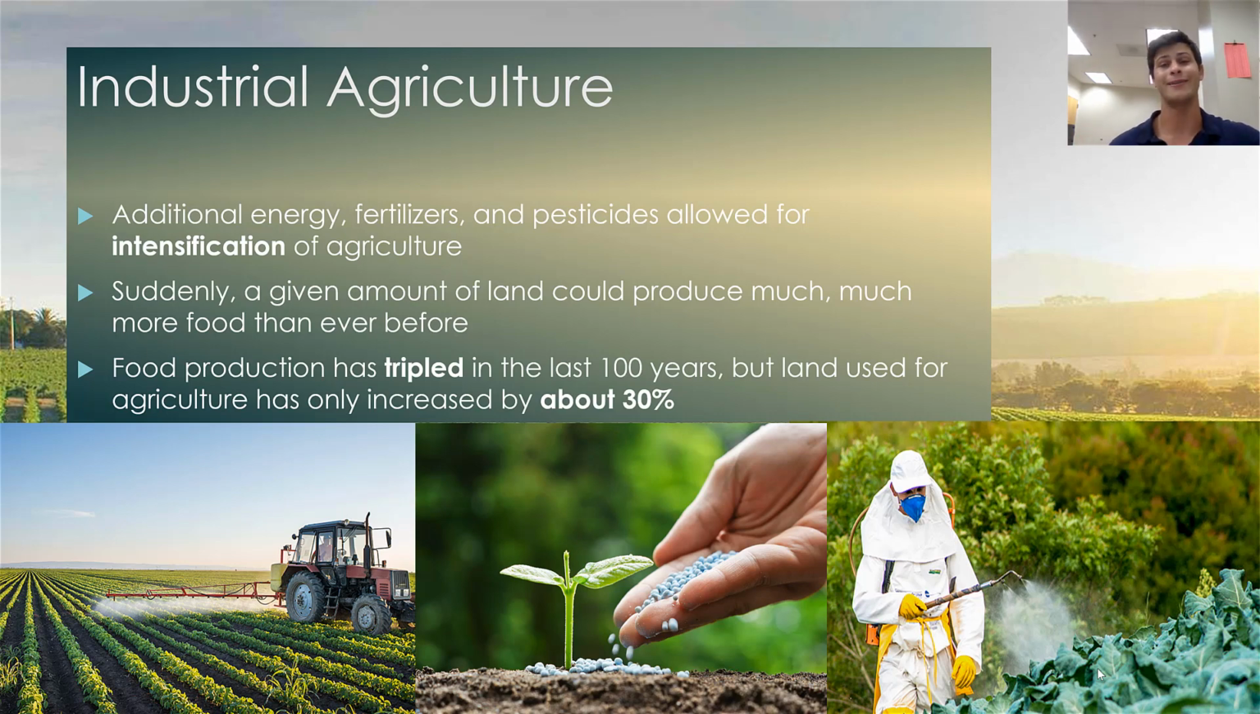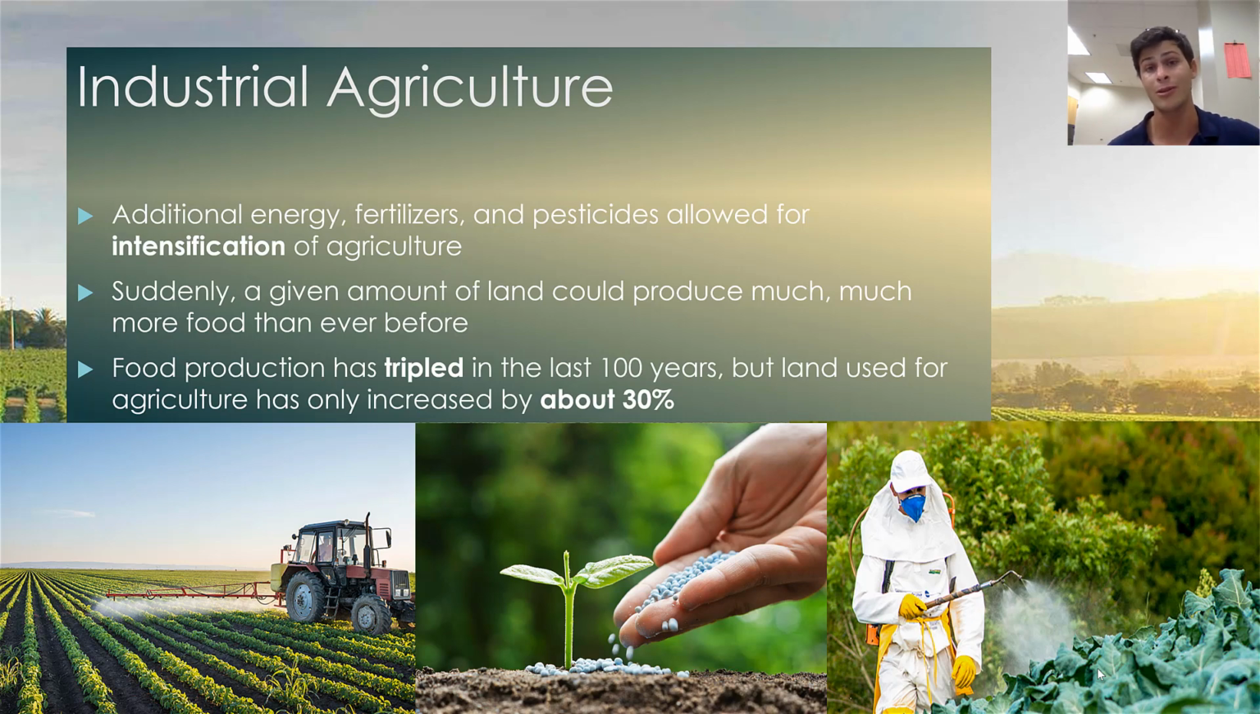So suddenly, a given amount of land could produce way more food way faster than ever before, and we no longer needed to increase the amount of land we were working with just to increase our yields. All of a sudden, we could just increase the inputs that we put into a given amount of land to increase our yields, and it dramatically reduced the amount of area needed to feed a given amount of population.